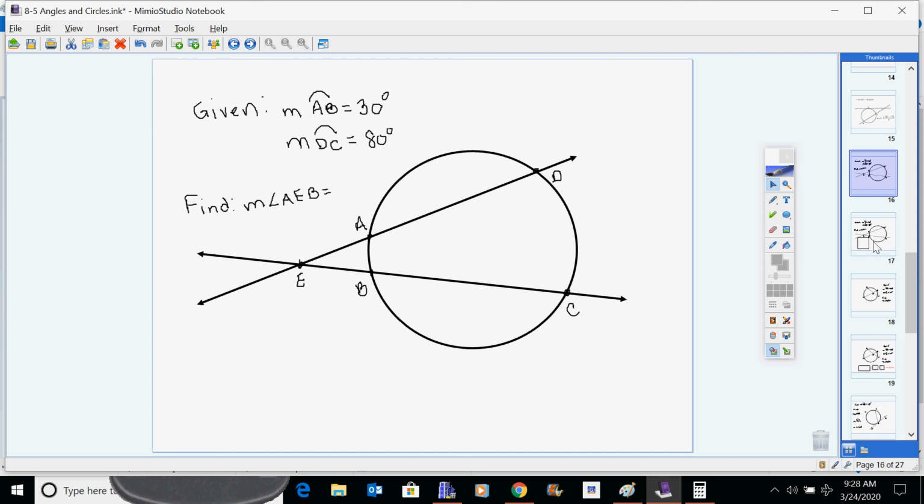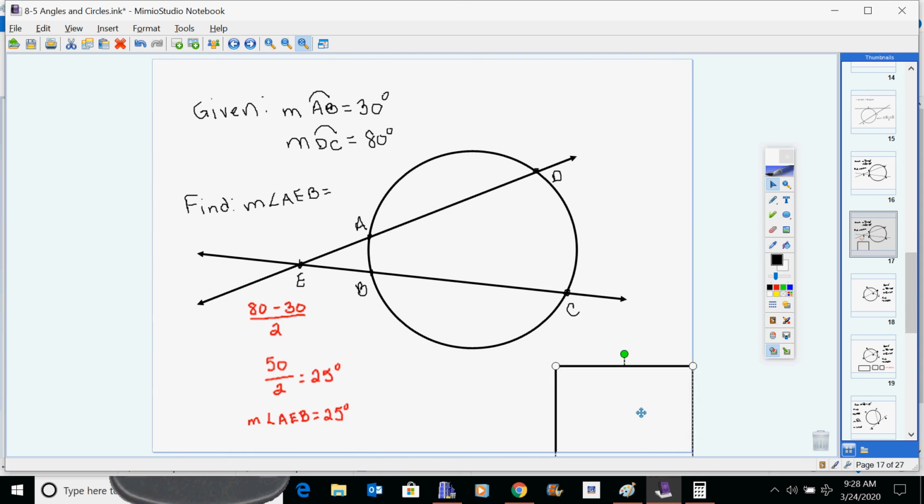So what we're doing for this is you would subtract 80 minus 30, divide by 2, and it would give you 50 divided by 2, which is 25. So your measure of your angle is half of the difference of these two arcs.